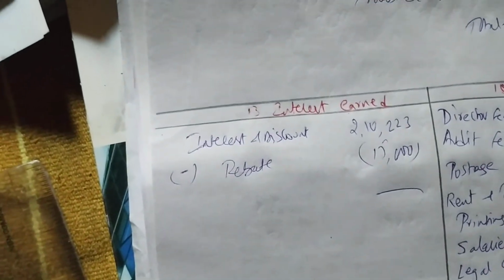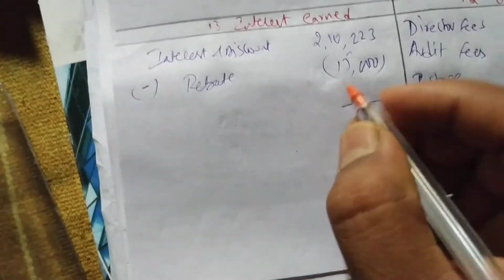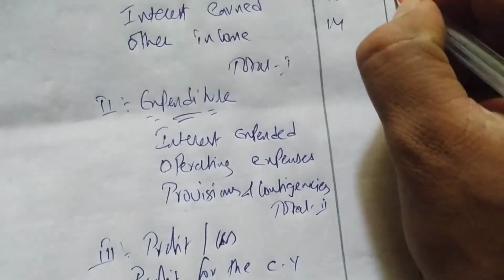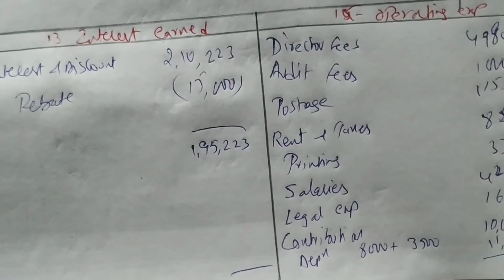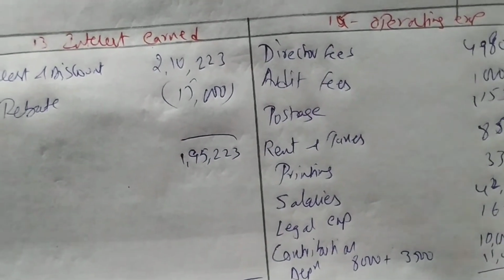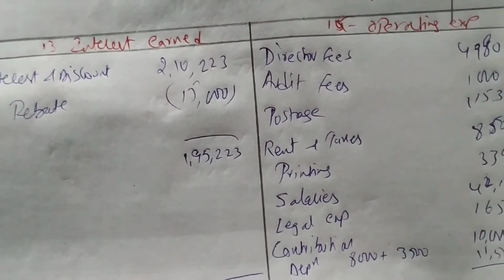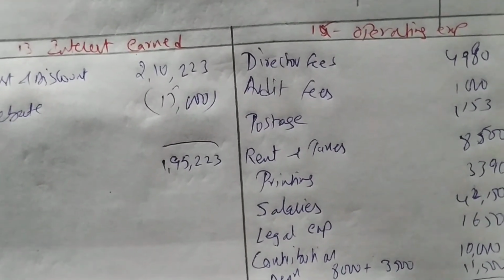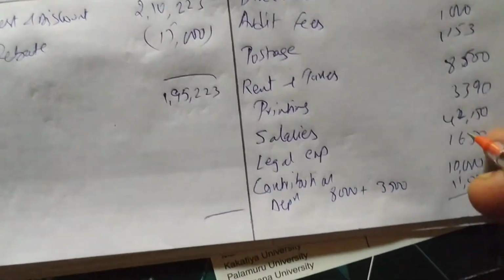Now we'll close this format. First the working notes. 2,10,223 minus 15,000 gives 1,95,223, which you can write under interest earned. Next we have to total the operating expenses: 4,980, 1,000, 1,153, 8,500, 3,390, 4,250, 1,650, 1,000, 10,000, 11,500.